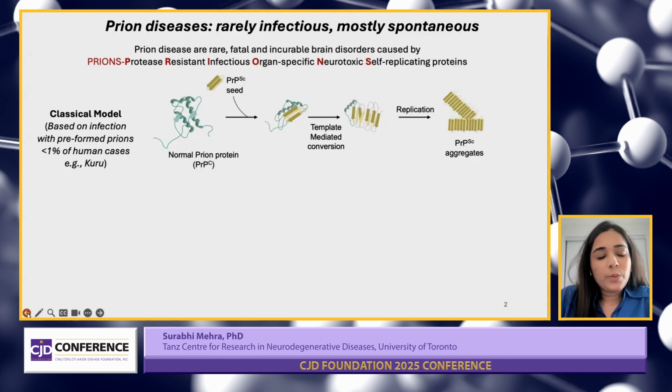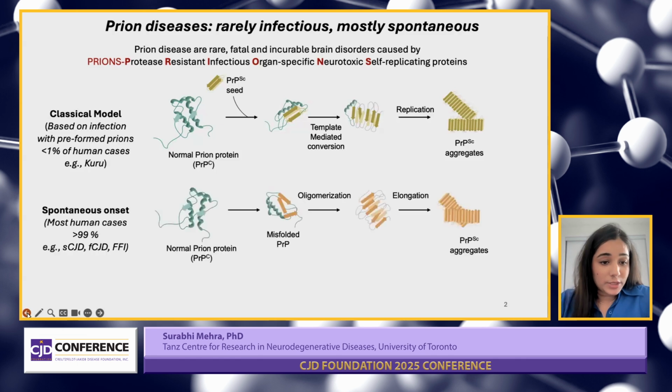So most of what we know about prion disease comes from the classical model, which involves infecting animals with preformed prions. This has been incredibly useful in the field to study late onset disease, but it does not reflect how prion diseases start in most people. In fact, less than 1% of human cases, like kuru or iatrogenic CJD, arise due to infection.